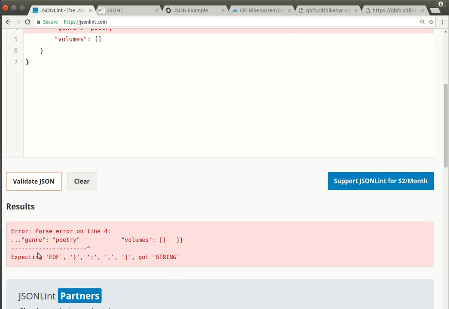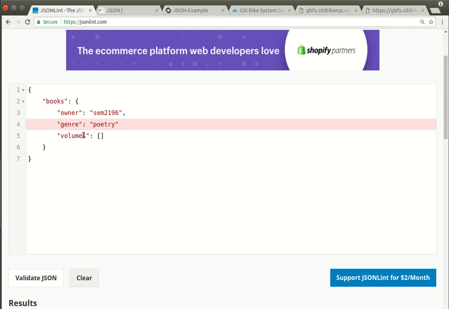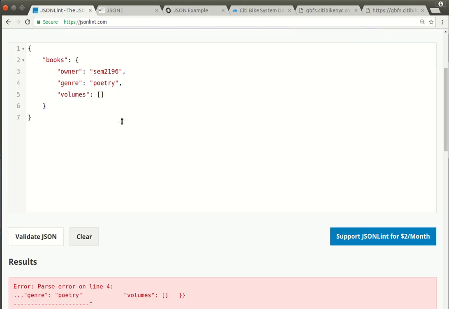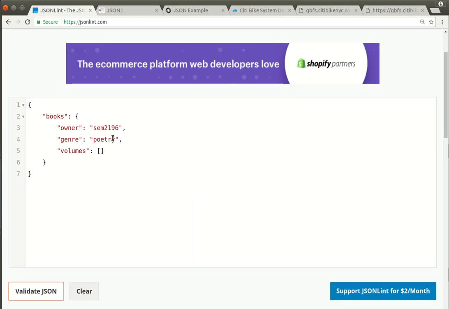And then it's saying, I'm expecting any one of these things, but I got string. And when they say string, they mean it got this thing, volumes, right? The reason is that it's missing that delimiting character. It's missing that comma there. Once I add the comma back in, everything's fine.